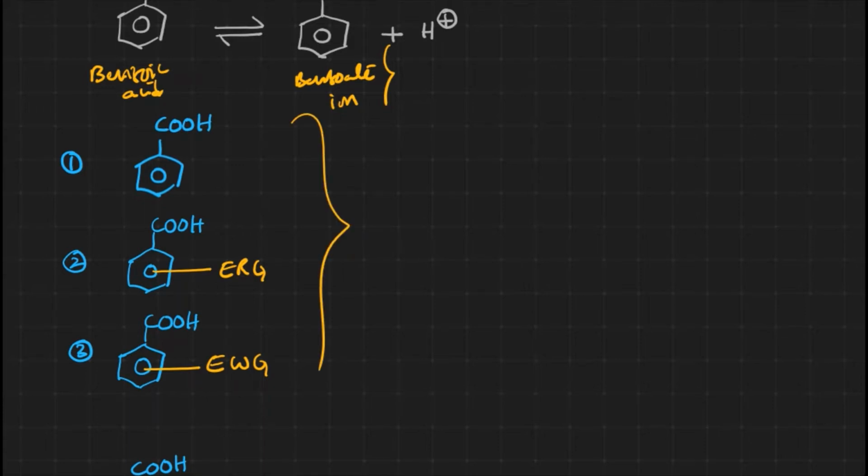Generally, we know the charge on the conjugate base is a negative charge. An electron releasing group increases that charge, so the stability decreases and the acidic nature of the acid decreases. Similarly, electron withdrawing groups pull the electrons towards themselves, so the conjugate base stability increases and the acidic nature increases. That's what we can say: the relative acidic nature of these aromatic carboxylic acids is going to be 3 greater than 1 greater than 2. Why 2? It has an electron releasing group, which decreases the conjugate base stability.